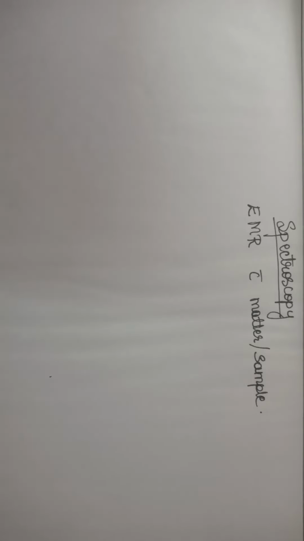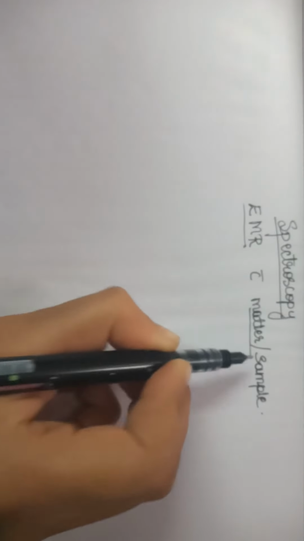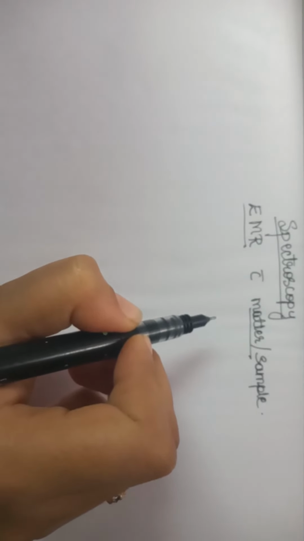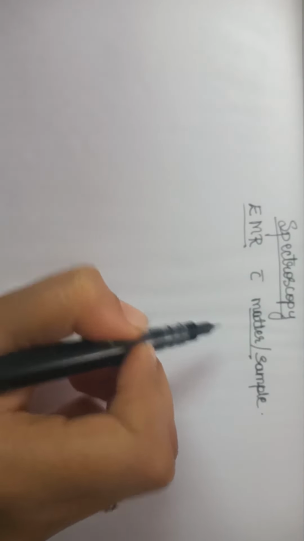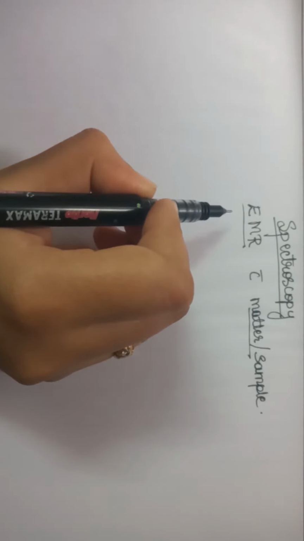Today we are going to discuss a topic called spectroscopy. Spectroscopy is a branch of science which deals with the study of interaction of electromagnetic radiation with that of matter. Matter is nothing but the sample we are taking. First we will discuss what electromagnetic radiations are.